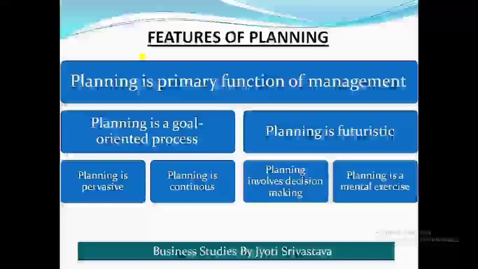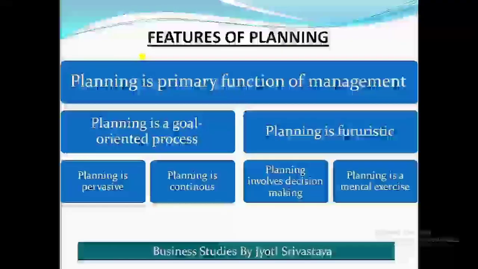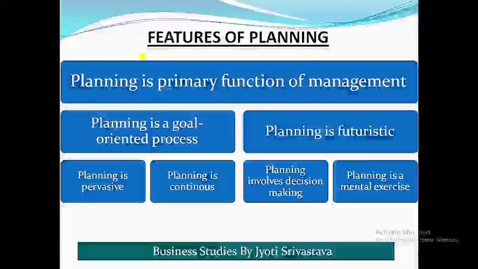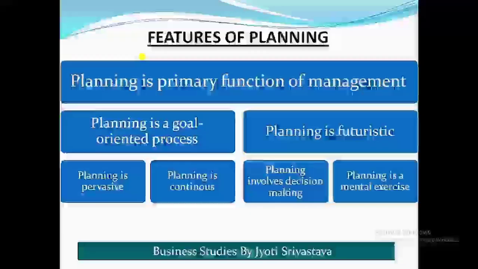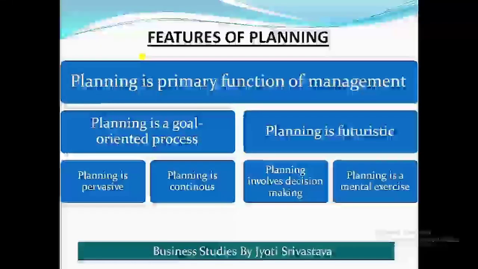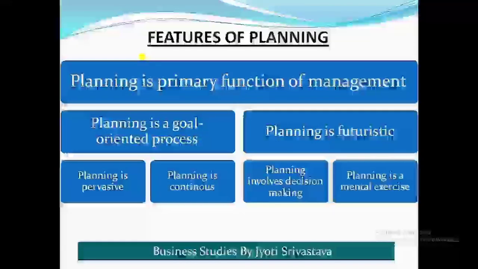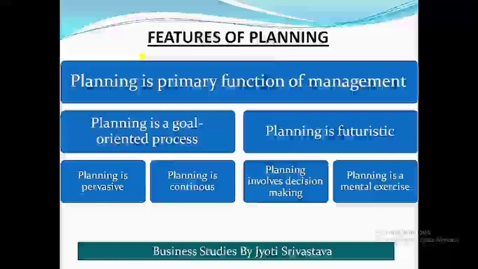As you know, I focus on learning the keywords. So the keyword I have made for learning these features of planning is P square CM GIF. If you want, you can write down P square CMGIF anywhere. The first feature is planning is the primary function of management. Planning is a goal-oriented process. Planning is futuristic. Planning is pervasive. Planning is continuous. Planning involves decision making, and planning is a mental exercise.